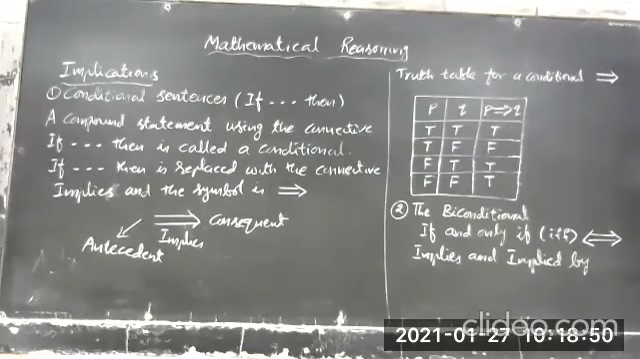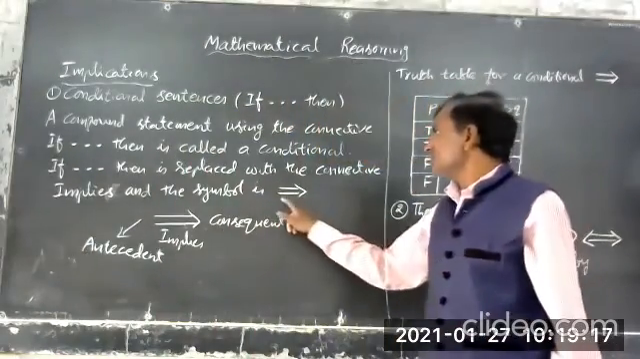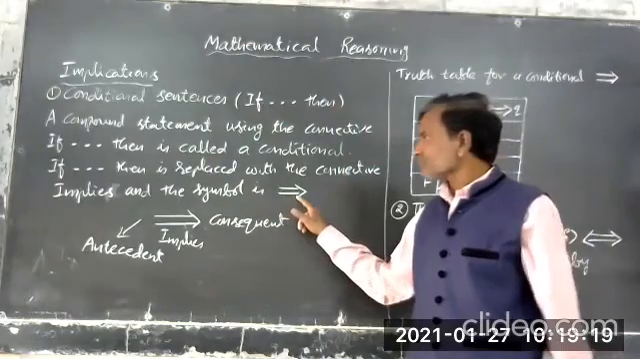So, for instance, if it rains, then there will be no picnic. The same compound sentence can be rewritten using the word implies. The symbol for implies is this. This is the symbol implies.